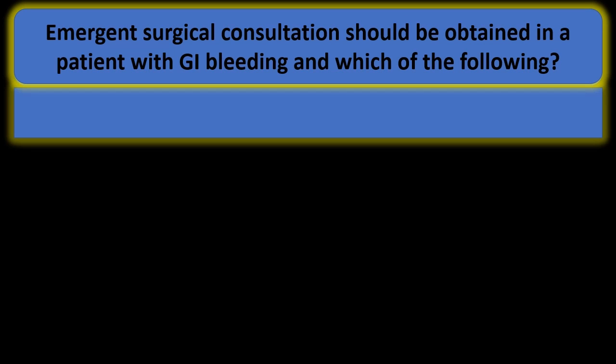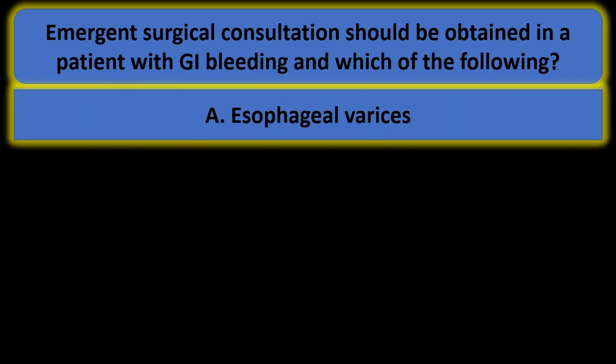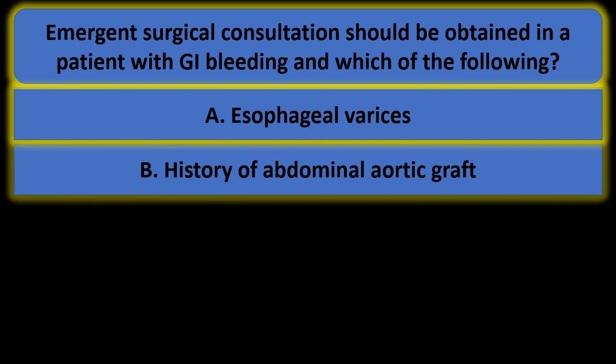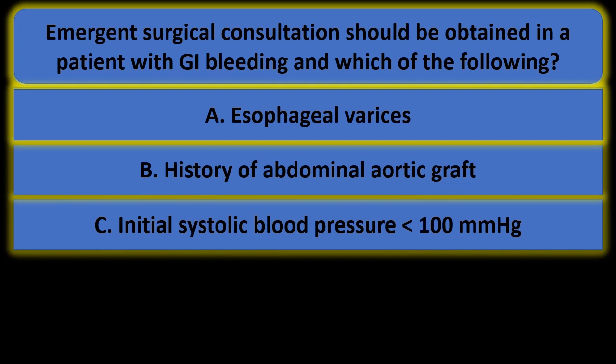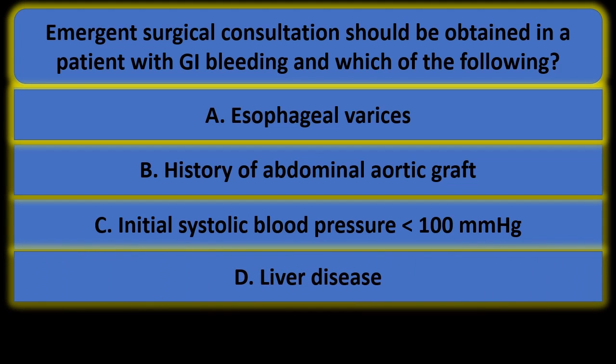Emergent surgical consultation should be obtained in a patient with GI bleeding and which of the following? A. Esophageal varices. B. History of abdominal aortic graft. C. Initial systolic blood pressure 100 mmHg. D. Liver disease. E. Transfusion requiring 4 units of blood.